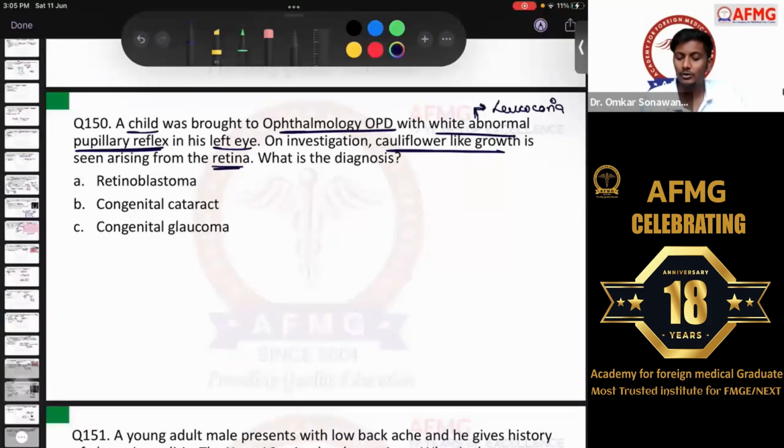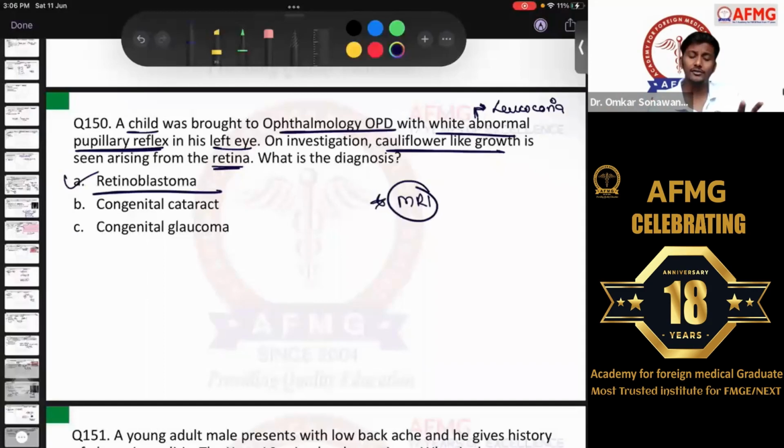So if you perform an MRI also, a pathognomonic radiological feature of retinoblastoma is a cauliflower-like growth, or a mass along with calcification. That is the characteristic pathognomonic feature on MRI. Whereas on histopathology, the most characteristic pathognomonic feature is definitely Flexner-Wintersteiner rosettes. Okay? So definitely if there is a cauliflower-like growth, it is to be a tumor, not a cataract or a glaucoma. So it is definitely option A, retinoblastoma.